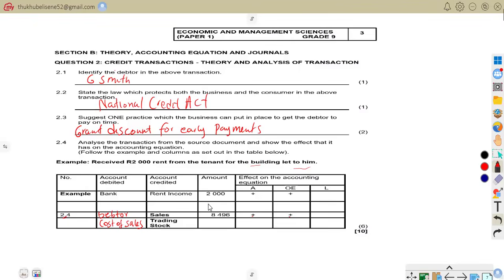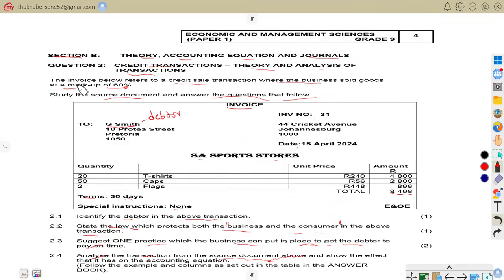Now we want to know the amount. We don't even know the amount. We don't know the effect on the accounting equation. So we know that the business uses a 60% markup. This is what we were told: that the invoice below refers to a credit sales transaction where the business sold goods at a markup of 60%. So this means that